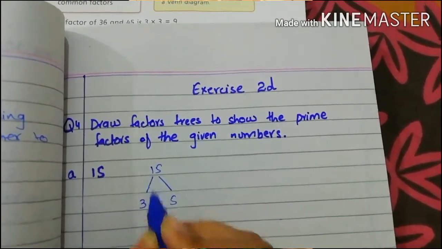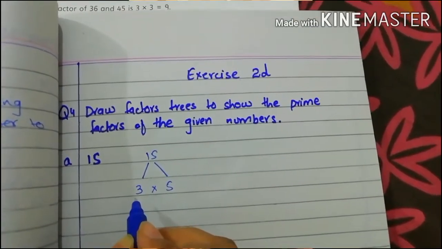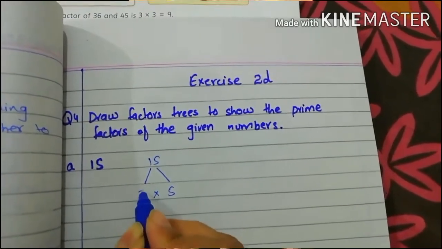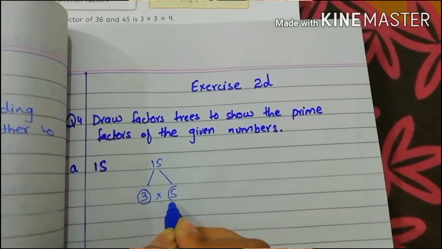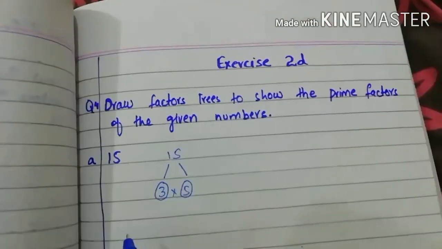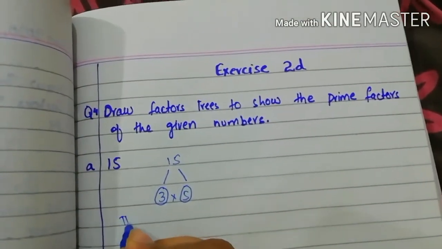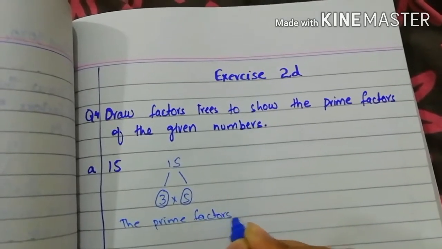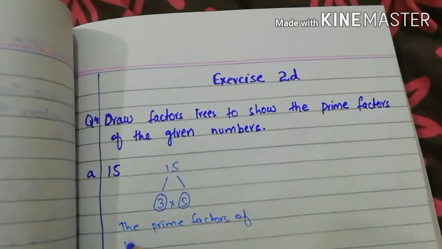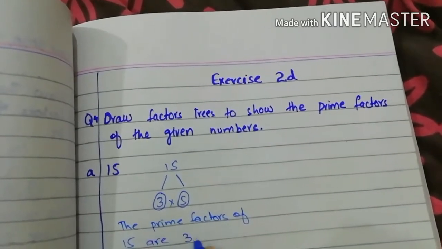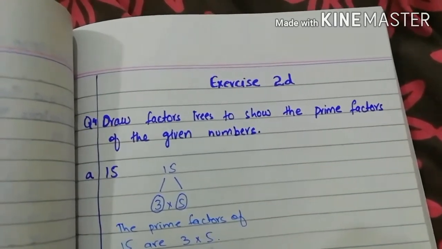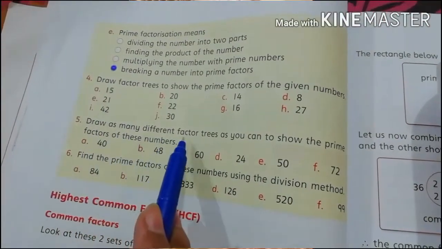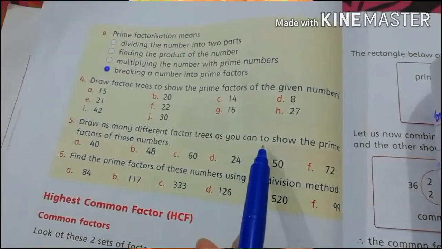Now dear students, look, 3 and 5 both are prime numbers, so circle it. So the prime factors of 15 are 3 into 5. 3 5s are 15.